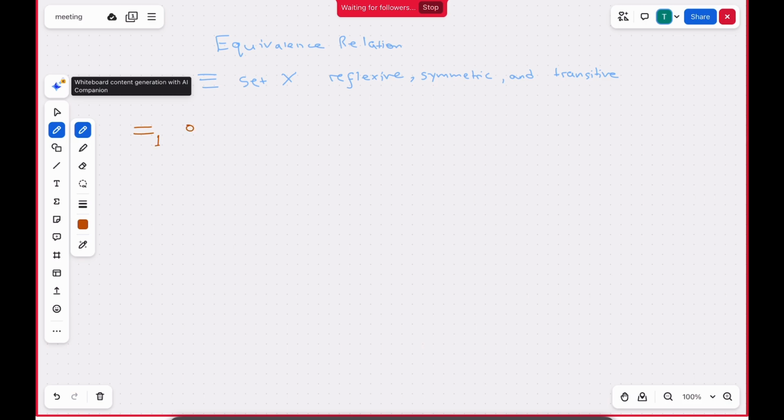It's defined on this with (x1, x2) related to (y1, y2) if and only if x1 is equal to y1. So if you have a pair of integers, like an integer tuple, they're considered related by this symbol if their first terms are equal. So let's try to prove that this is an equivalence relation.